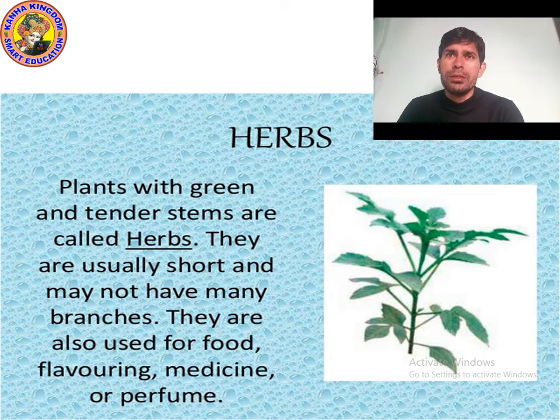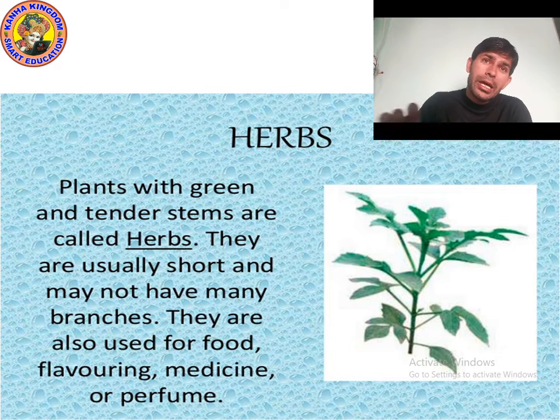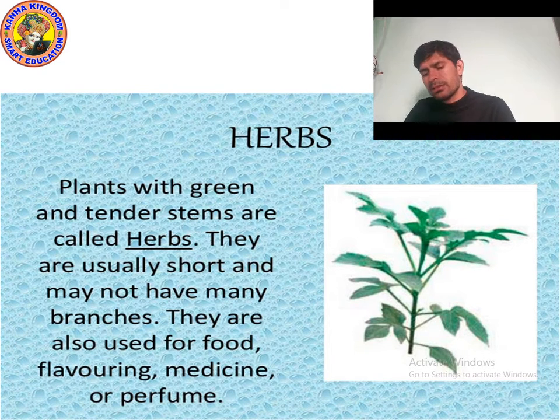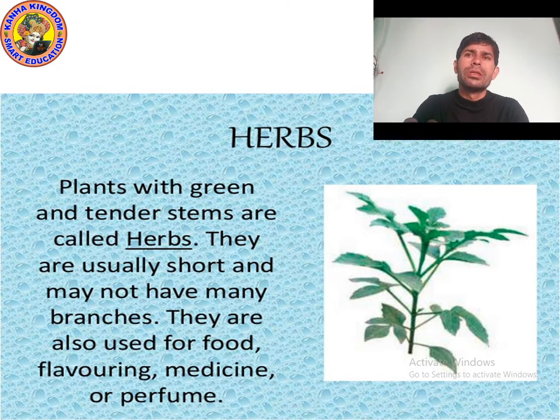So herbs. Let's talk about herbs. As you can see in the picture, can you see the picture? Plants with a green and tender stem are called herbs. Tender means soft stem. So herbs are those plants which have a very soft stem. Can you think and tell me which plants have a soft stem? Think just for a moment. Think and tell me.